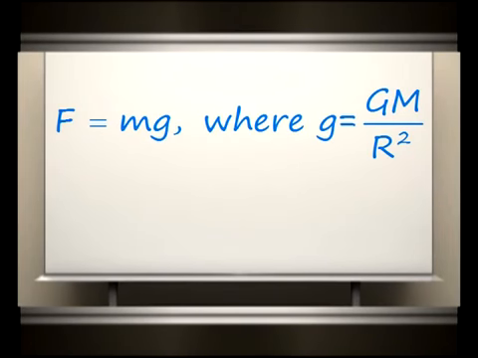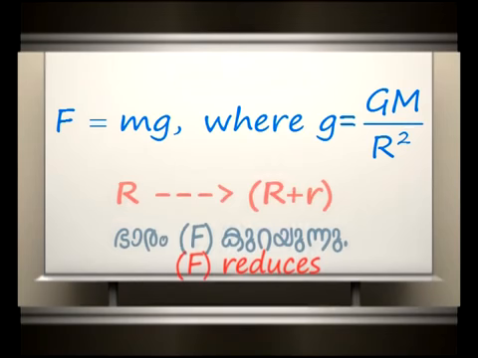Now looking at this equation, F equals small m into small g, where small g equals capital G into capital M divided by r squared. The value of small g changes in relation to the change in the value of r. That is, at the equatorial region, r increases and the weight decreases.